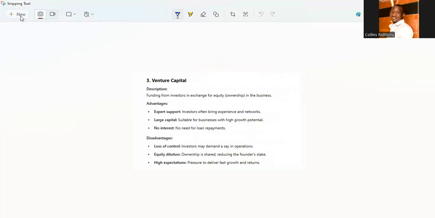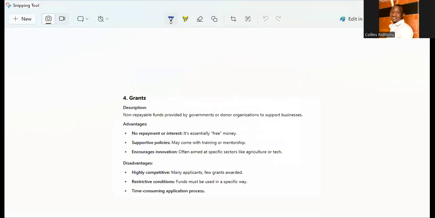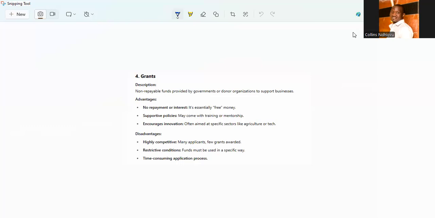Other sources of funds for an entrepreneur would be grants. These grants are money that you are given by government or donors, but that you should not pay back. These have advantages in that there's no payment that is needed, it's free, and it may come with training or mentorship. Also, they encourage innovations aimed at specific sectors like agriculture. The disadvantages: it's highly competitive because there are too many people who want free things, so you might not be the only one to get it. And there are also restrictions. The funds may be required to be used in a particular process, and also it's time consuming to apply.